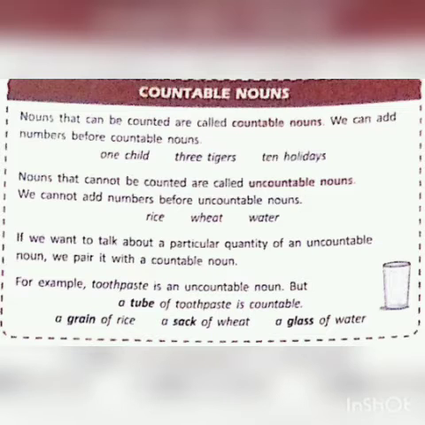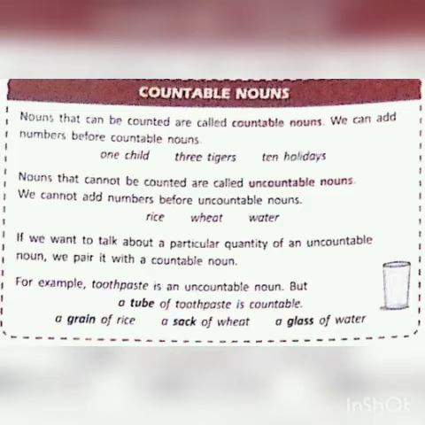So those nouns which we can count are called countable nouns, and those which we cannot count are called uncountable nouns. Countable nouns like child, trees, holidays, then uncountable like rice, wheat, water. These things we cannot count.